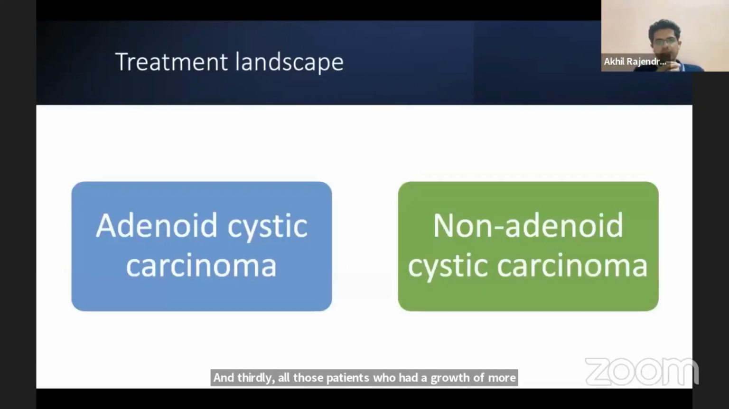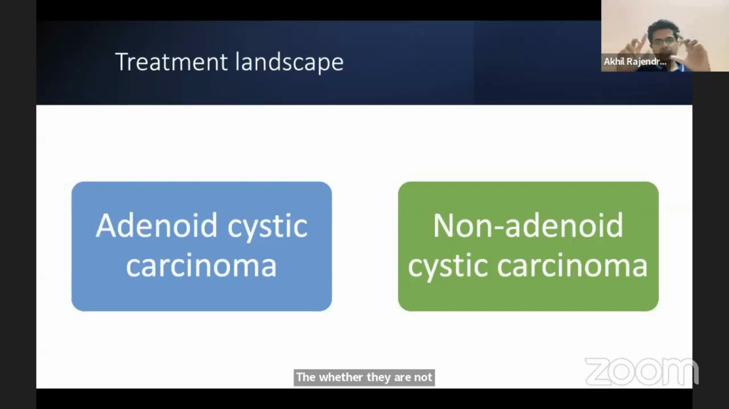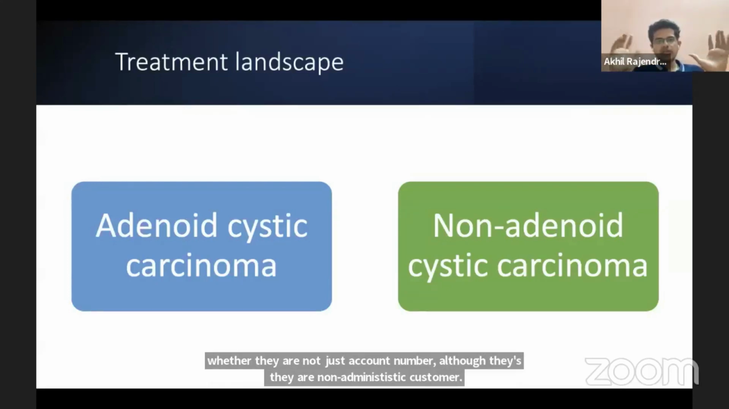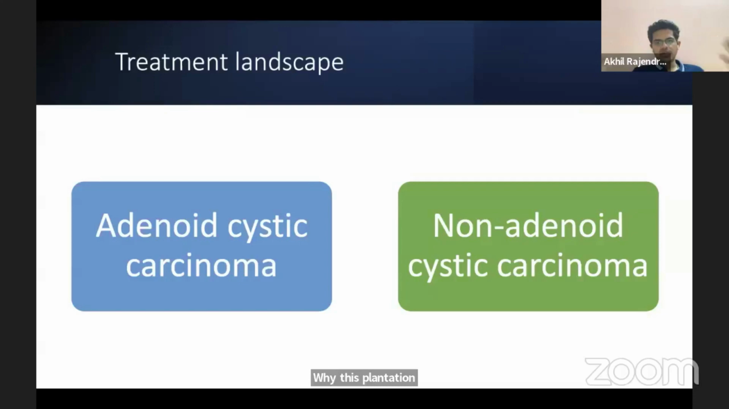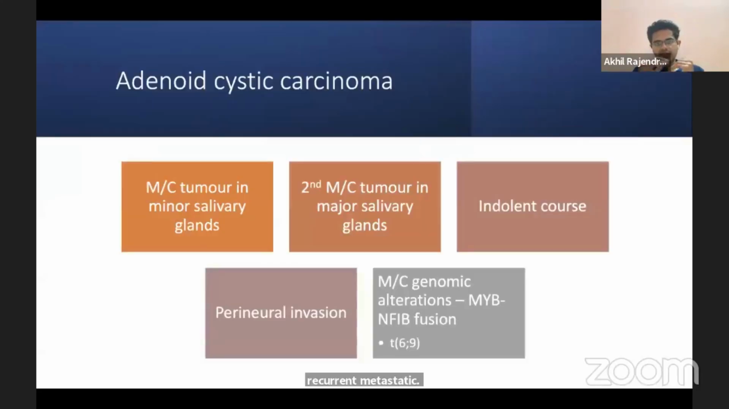Now, when we look at the treatment landscape for patients with salivary gland cancer, we need to classify them as whether they are adenoid cystic carcinoma or whether they are non-adenoid cystic carcinoma. Why this classification is because that's how the treatment has evolved over time. Even with all the recent advances, this basic difference has to be established when we try to decide about treatment for recurrent metastatic salivary gland cancers. So first, let me go into management of adenoid cystic carcinoma.